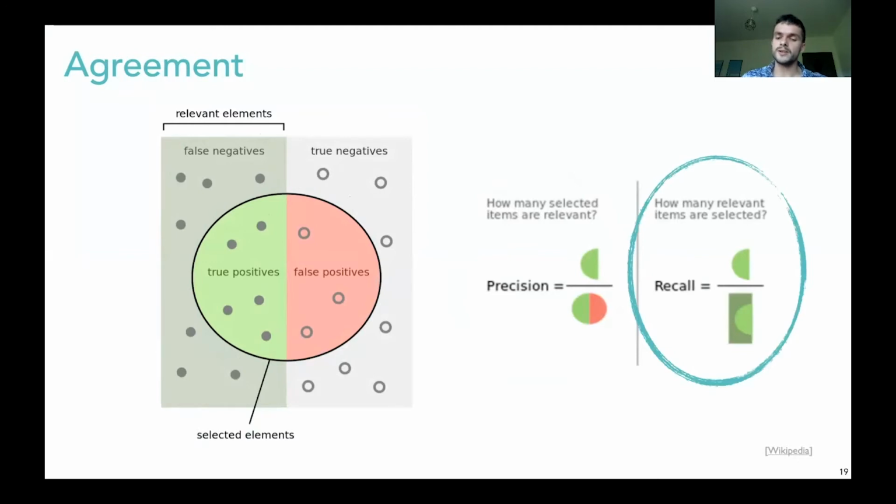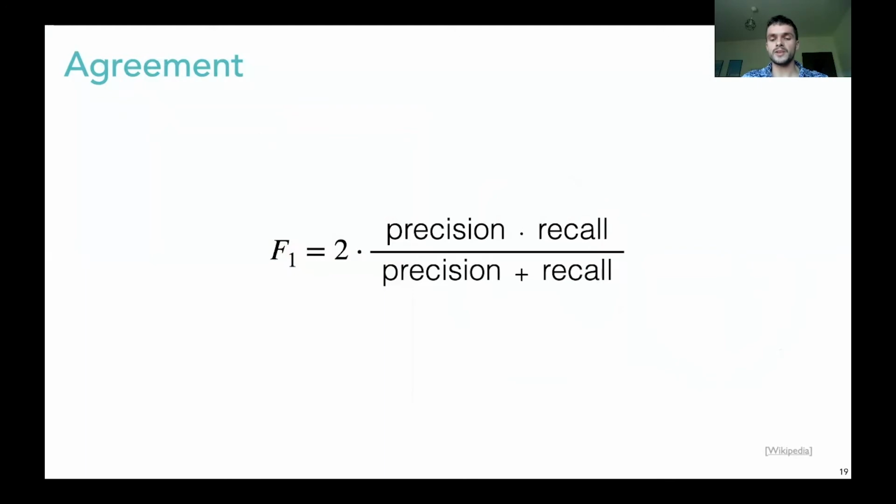We combine these 2 metrics into the F1 score. The F1 score is constructed from the harmonic mean of precision and recall. We calculate the score for every decision separately and then take the mean. This is called the F1 macro score.